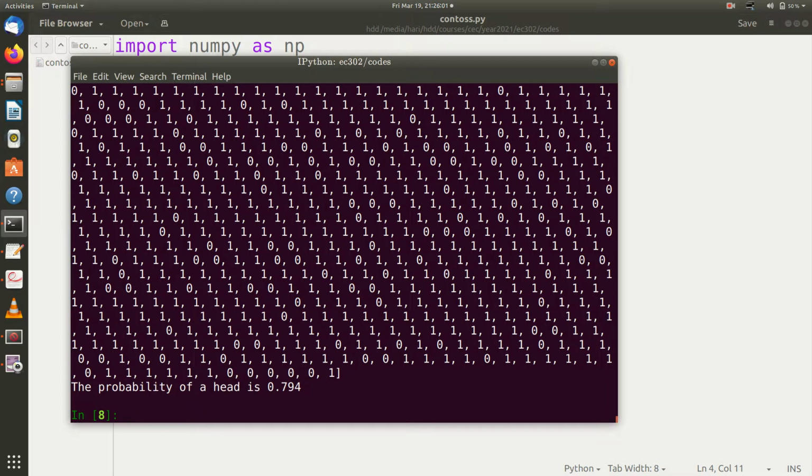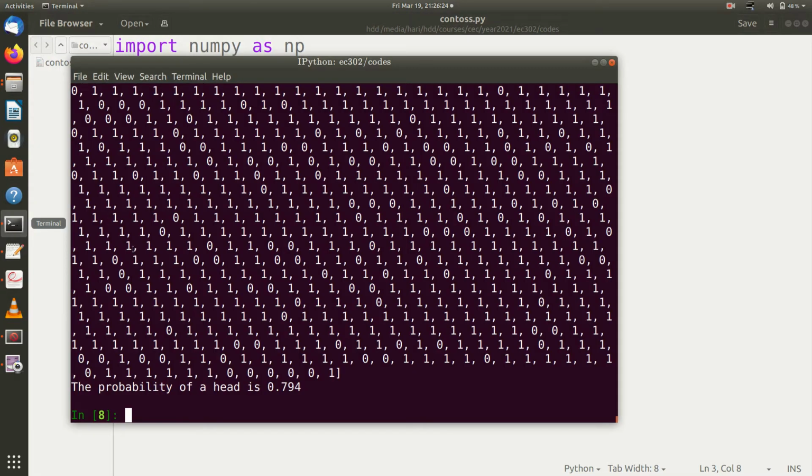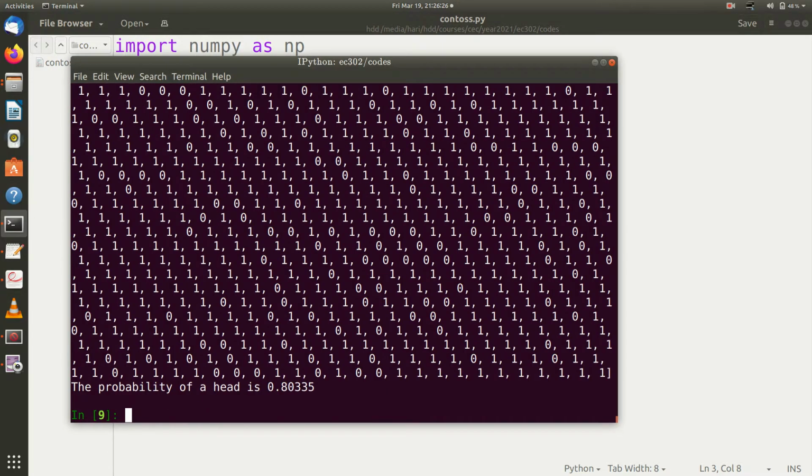Now you can see that when it is 0.2, the probability of getting a head is 0.794, that is 0.8. So 80% of these outcomes are now ones. Now I make it 10 raised to 5. Now we can see that it is approaching 0.8.